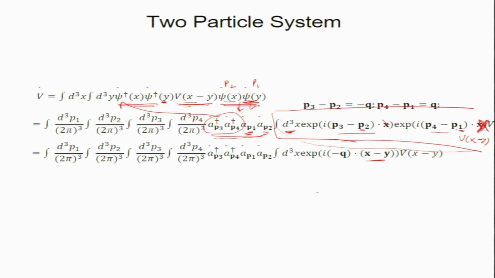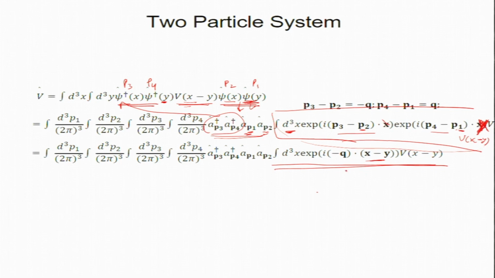So, P1 is coming with y, and here also P3 is coming with x and this one is coming with P4. These momenta are dummy variables P1, P2, P3, P4, but I have to keep track of x and y. So, this is my real space integral.